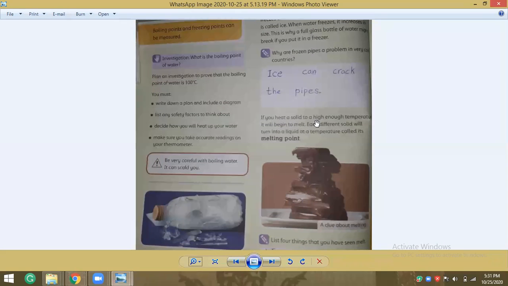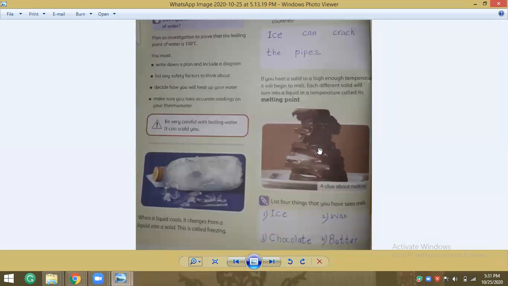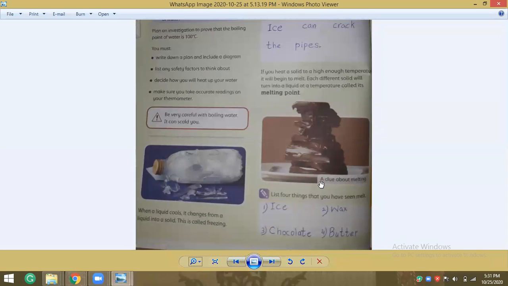If you heat a solid to a high enough temperature, it will begin to melt. Each different solid will turn into a liquid at a temperature called its melting point. Like here you can see chocolate is melting, so it's its melting point. A clue about melting: list four things that you have seen melt. Ice, wax which is in a candle, chocolate and butter.